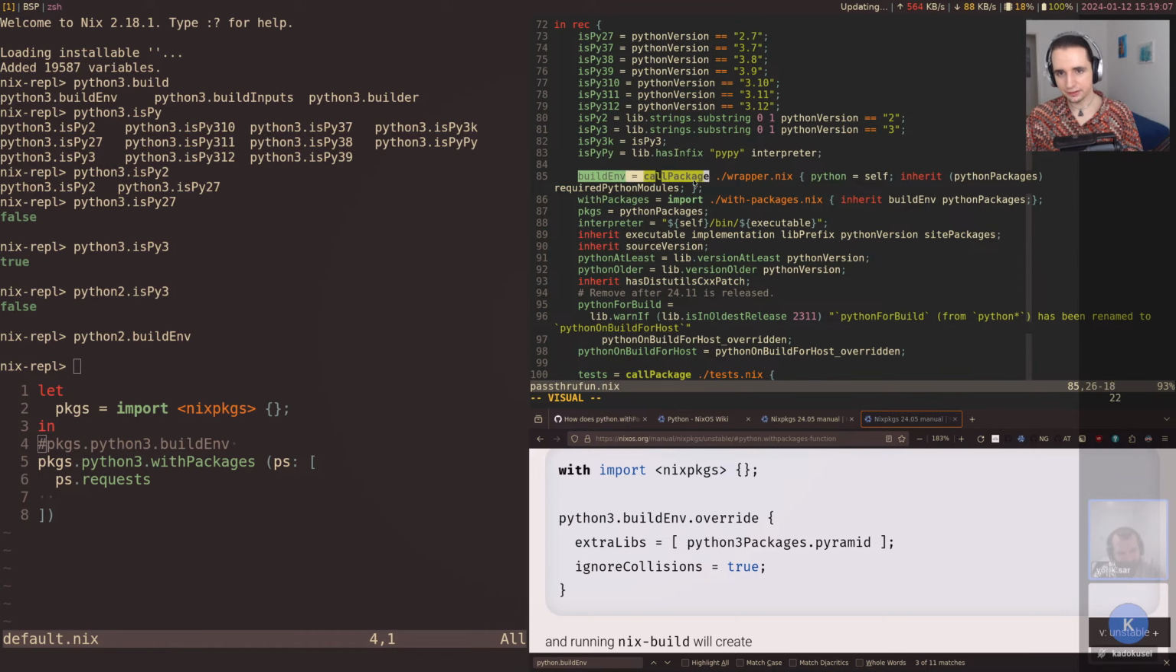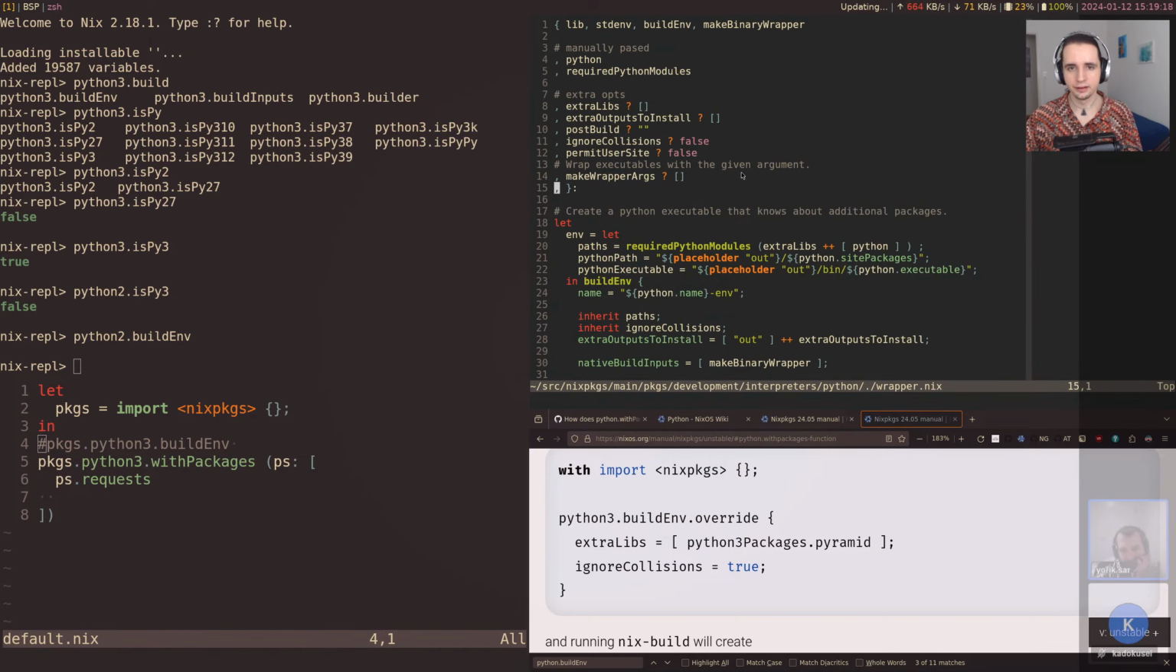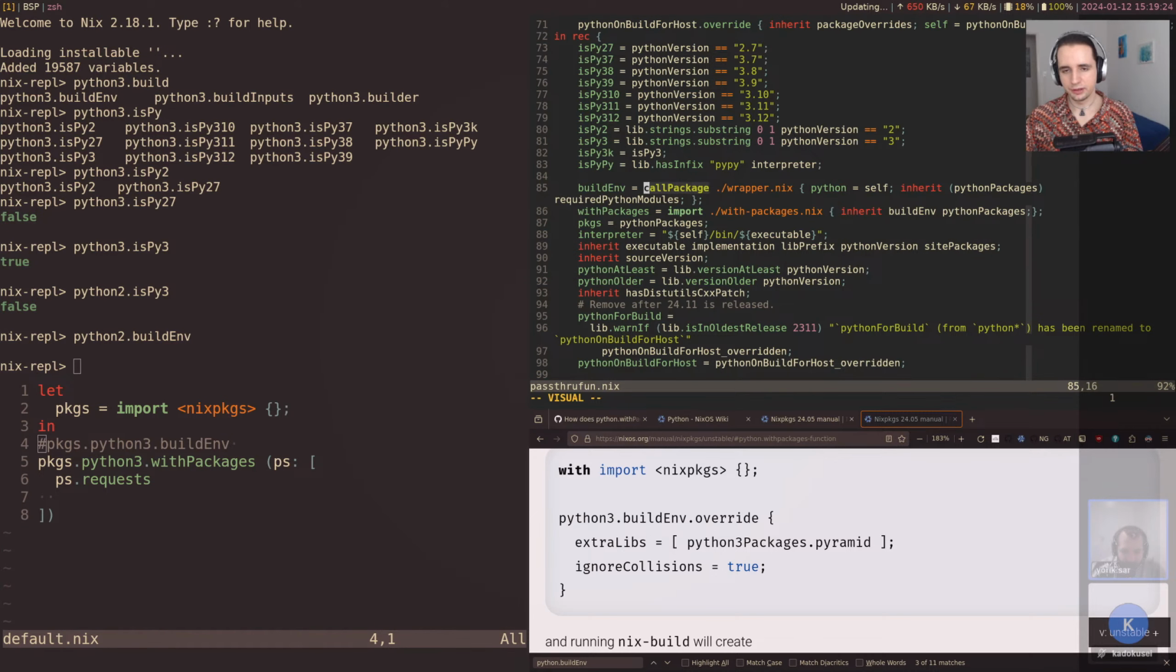Okay, and so buildEnv is declared using this wrapper here. It passes Python in all the Python packages, acquired Python modules. Not sure what's up with that, but a wrapper here. So actually, if we go back, we can see it's a call package. So call package is actually what adds the .override that we need to use. So this is why it's kind of weird.